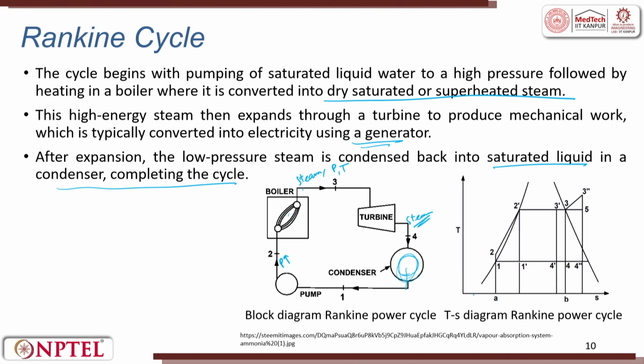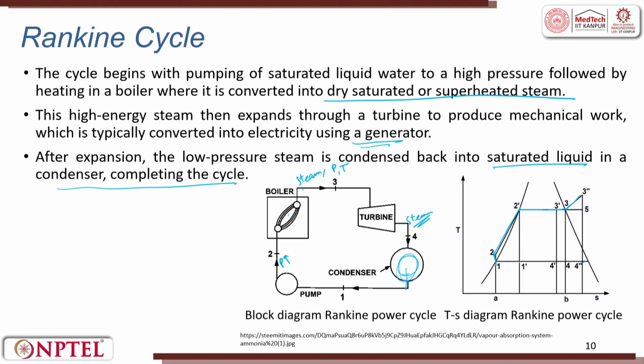So, if we draw a TS diagram, it follows 1 to 2, 2 to 2 dash, 2 dash to 3, 3 to 3 double dash, from 3 double dash it falls down to 4 double dash, and from 4 double dash it gets connected to 1.